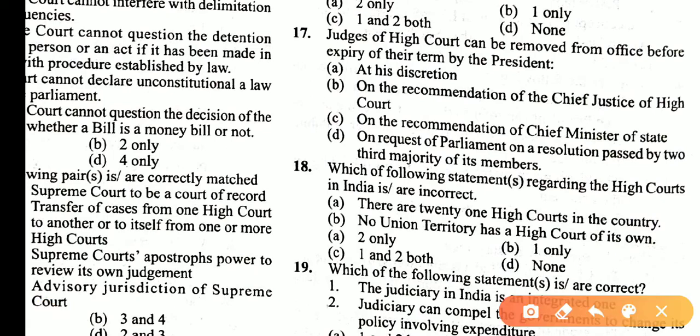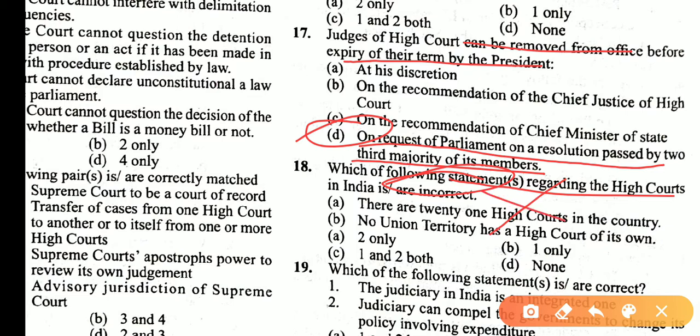A judge of a High Court can be removed from office before expiry of their term by the President on a request of the Parliament on a resolution passed by a 2/3 majority of its members. So answer is D. Which of the following statements regarding High Courts are incorrect? There are 21 High Courts in the country. This statement is correct. Presently it is 25. No Indian territory has a High Court of its own. This statement is incorrect because Delhi itself has its own High Court. Asking about the incorrect statements, both 1 and 2 are incorrect. So answer is C.